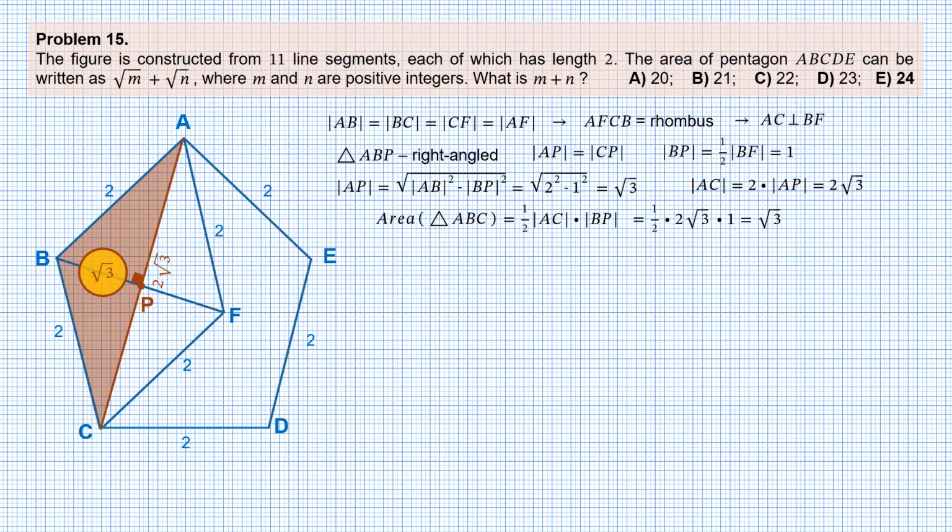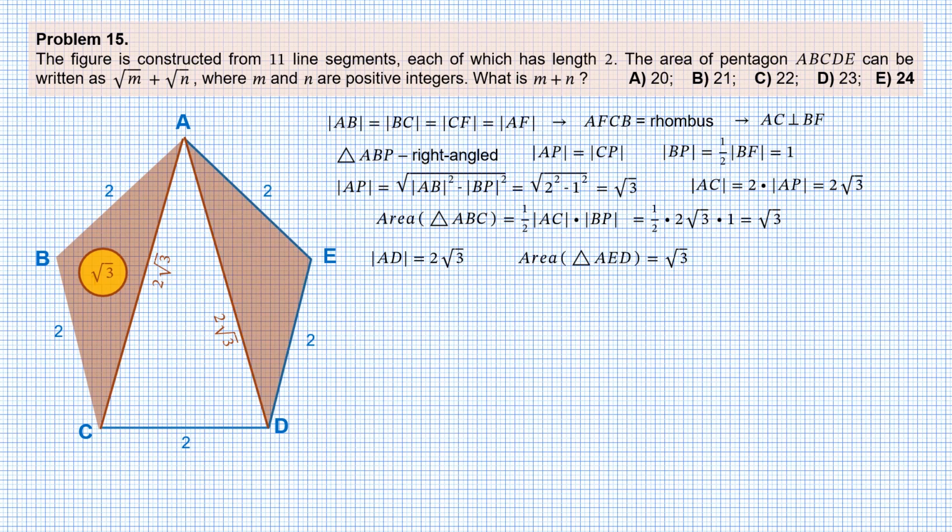In a similar way, it can be found that the length of AD is 2 times square root of 3, and the area of triangle AED is square root of 3. Now the only thing that remains for finding the area of the pentagon ABCDE is the area of the triangle ACD.